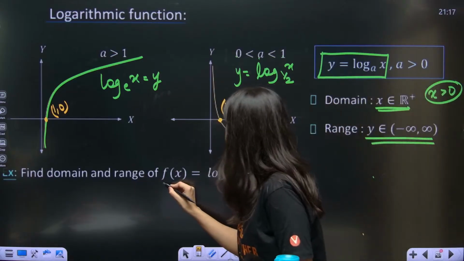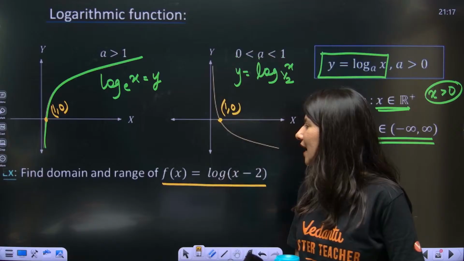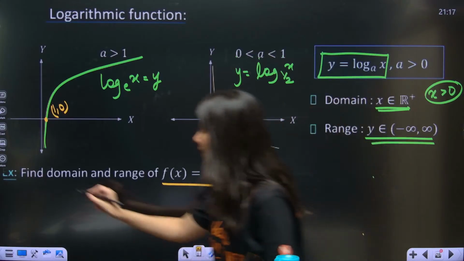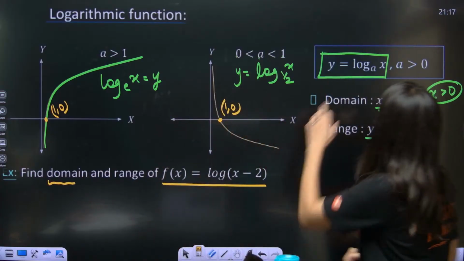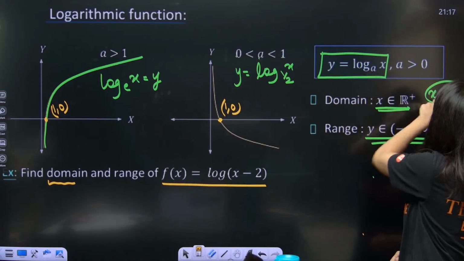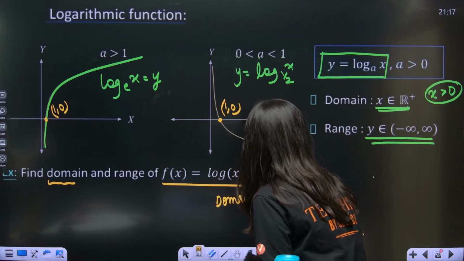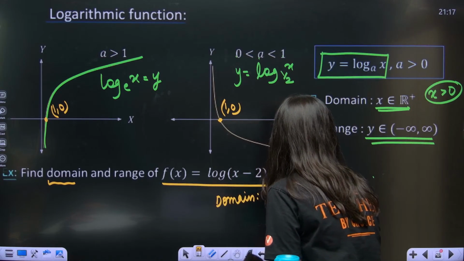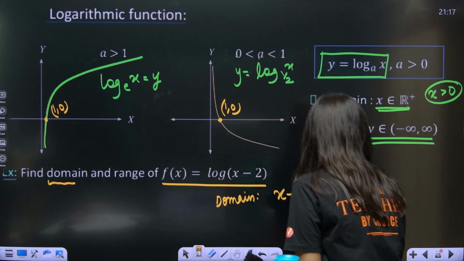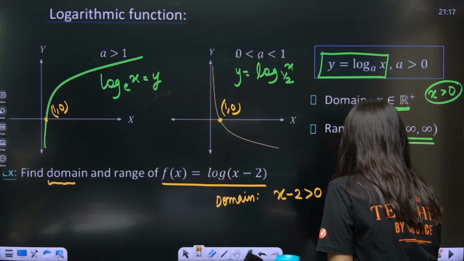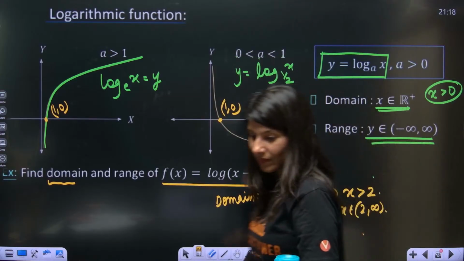Now this is the question. Find the domain and range of log(x minus 2). First of all, domain. We know the input of log should always be positive. So for domain, x minus 2 greater than 0. That means x greater than 2. So x belongs to (2, infinity).